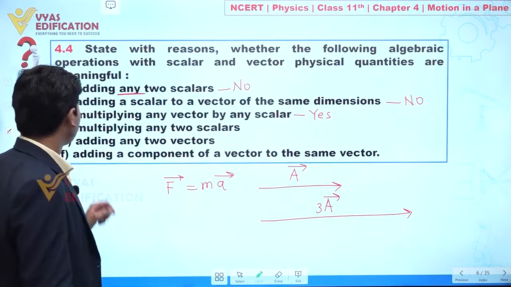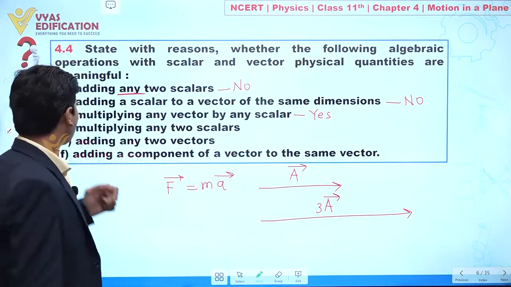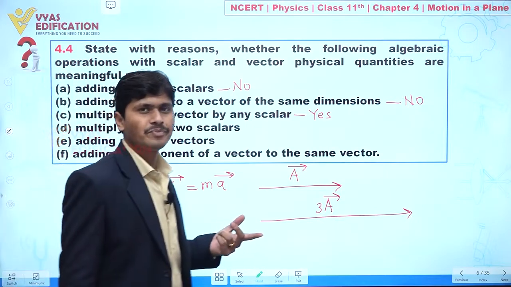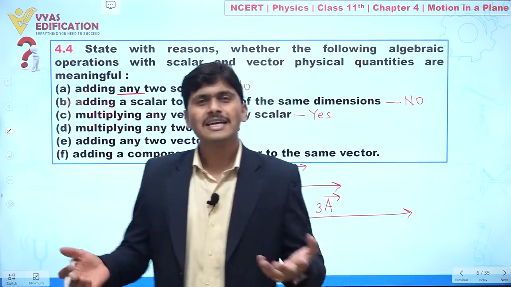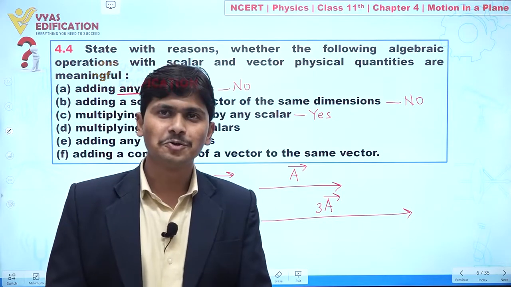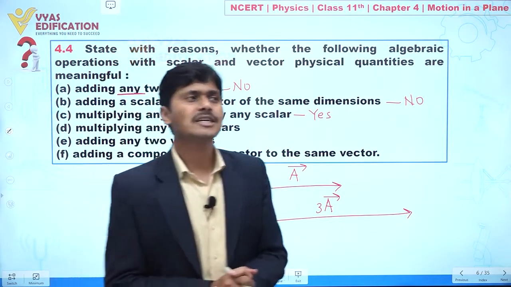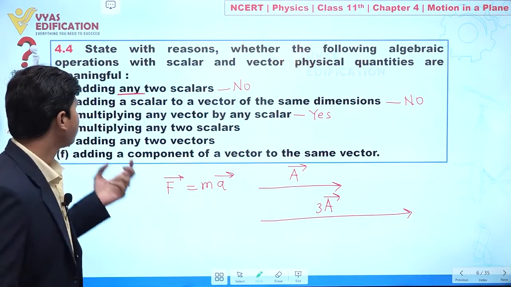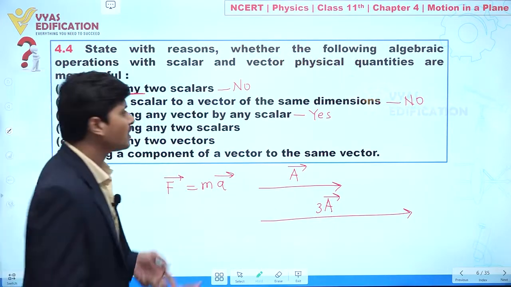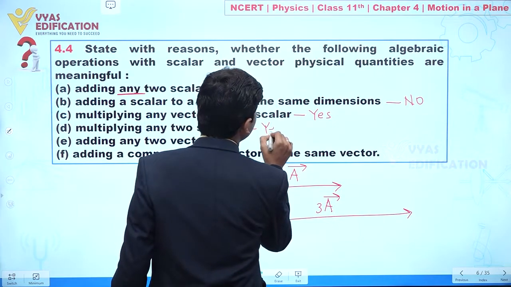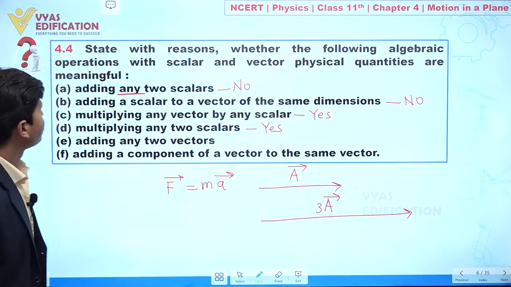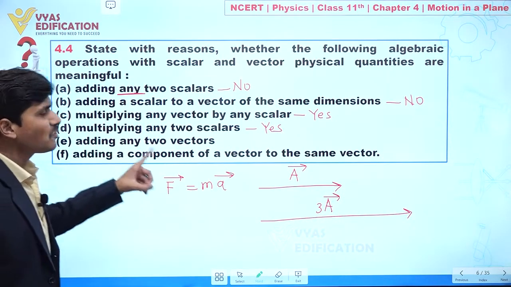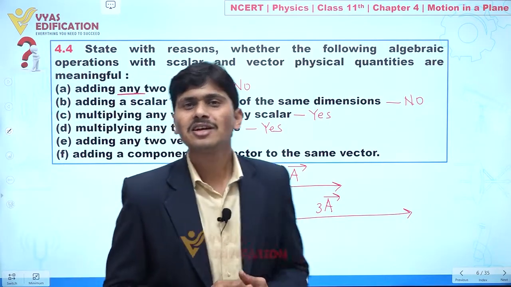Clear to you? Now if we talk about multiplying any two scalars, this is useful. Let's suppose I say multiply 3 with 2, you can say 6. If I say multiply 5 with 6, you can say 30. Clear? So we can easily multiply any two scalars. So again this is a meaningful statement. Clear? Now adding any two vectors, again we can say this is not meaningful.